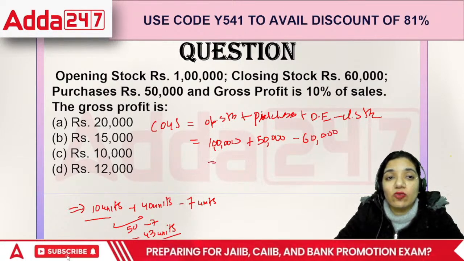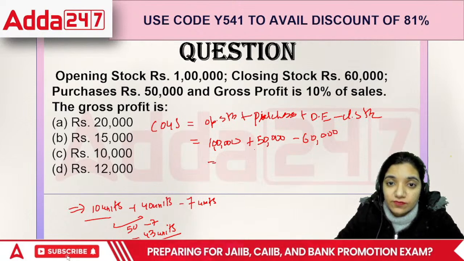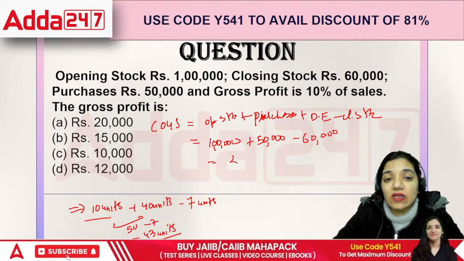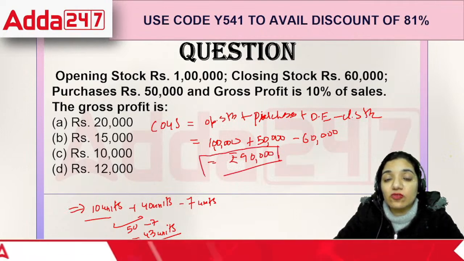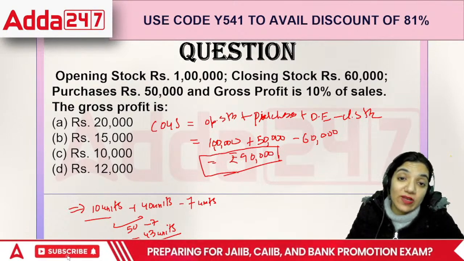Our cost is overall 1,50,000 minus 60,000. It was rupees 90,000. Right? This is the cost of goods sold. The goods, whatever we sold, it's the cost.